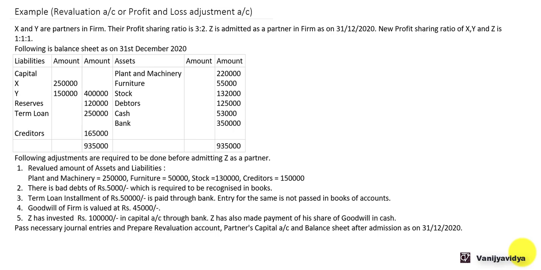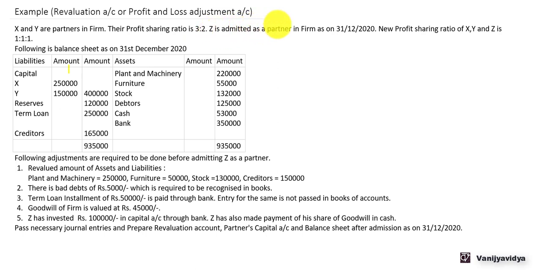Hello everyone. So in this session we will be solving one example for admission of the partner by preparing a revaluation account, or we can also call it a profit and loss adjustment account. Now let us see this. X and Y are partners in the firm. Their profit sharing ratio is 3:2.